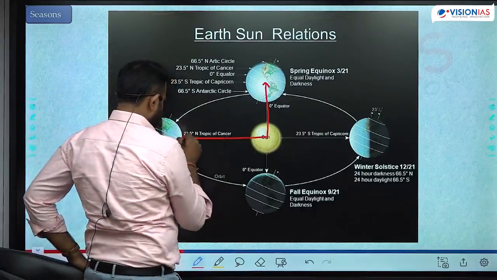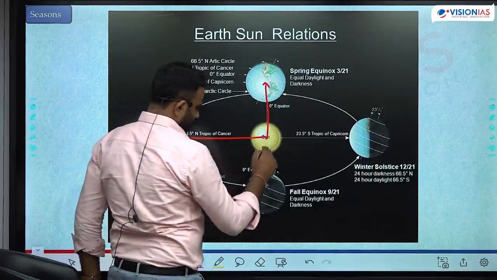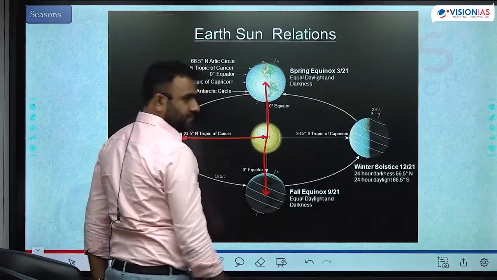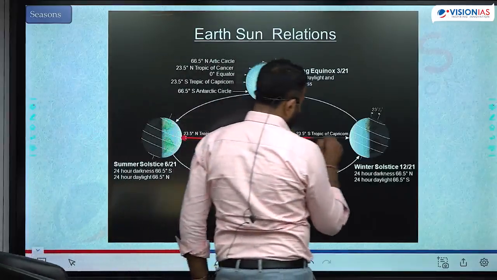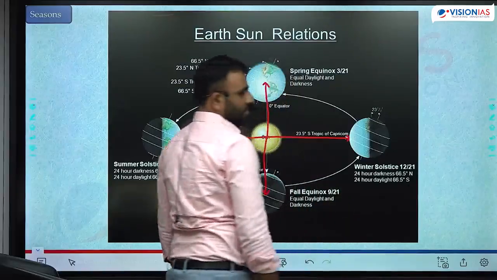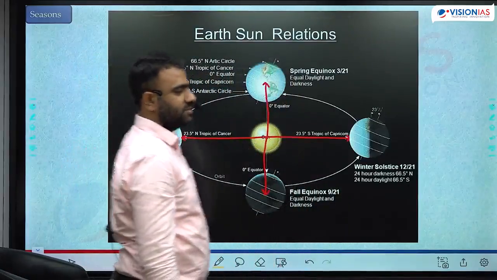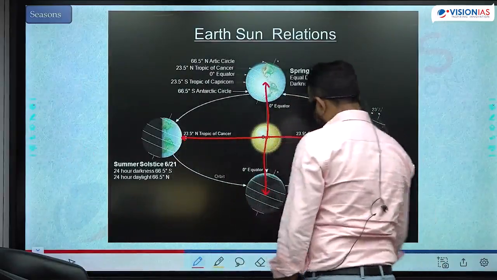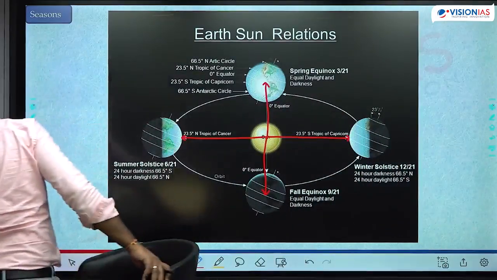Tropic of Cancer on the day of summer solstice. Back to equator on the day of equinox, autumnal equinox. And then Tropic of Capricorn on the day of winter solstice. The 90-degree sunlight, overhead sun, continuously changes its position.